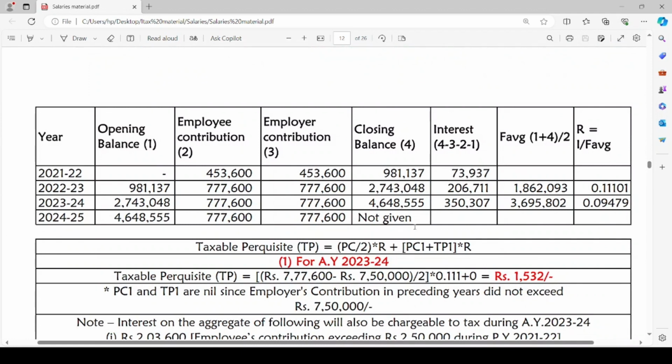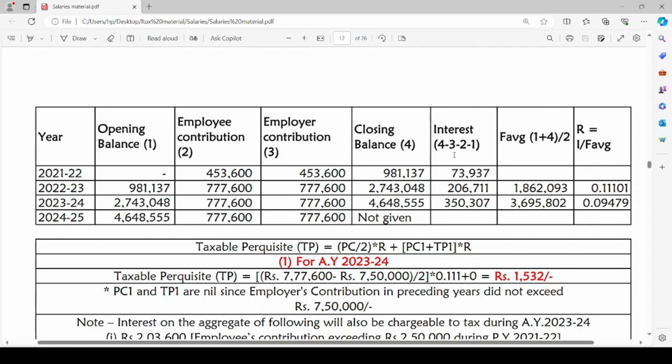Interest amount. How should we calculate the interest? Here we have the amount contributed by the employee and the amount contributed by the employer. We have the closing balance. Simply reducing the employer contribution and employee contribution from the closing balance, we will get the interest amount which has accrued, the annual accretion on such contribution to RPF.